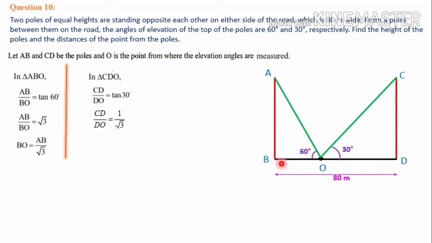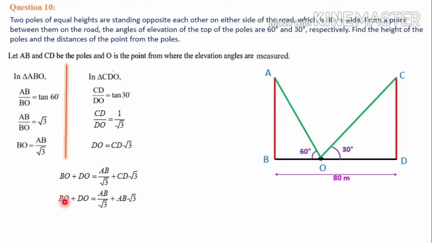As I said before, if we add BO and OD, we will get 80 meter. So let's calculate DO. DO is equal to CD root 3, by cross multiplication. DO into 1 is DO, CD into root 3 is CD root 3. So DO is equal to CD root 3. Then we can add BO and DO because together we have 80 meter. So BO plus DO is equal to, let's substitute, the BO value that is AB by root 3, and the DO value is CD root 3.